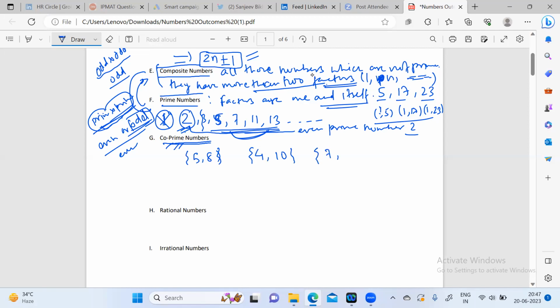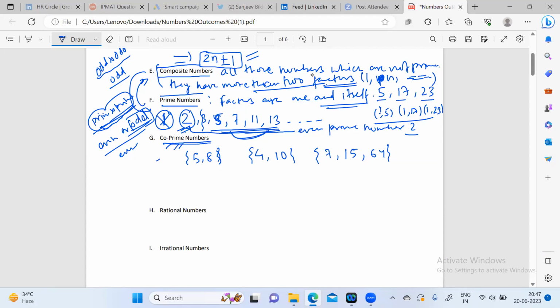I'm writing all these sets of numbers where we will find which of these sets are co-prime. 7, 15, and 64. Similarly, we can write different sets here.